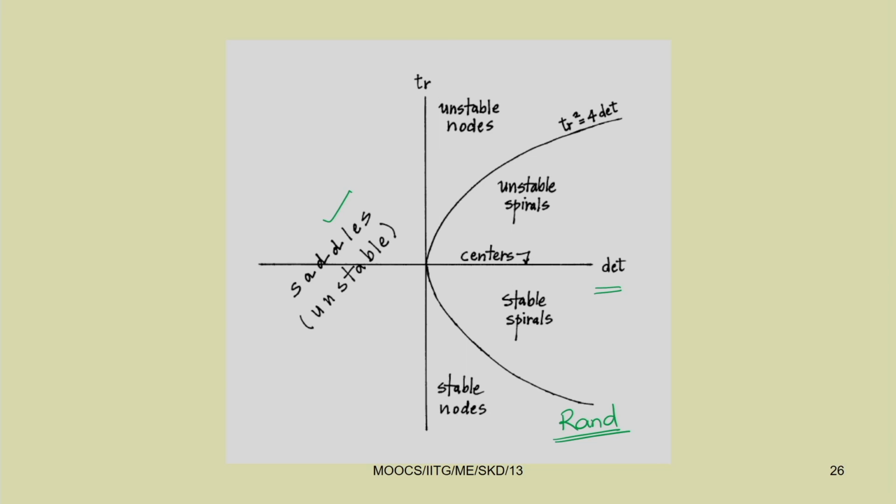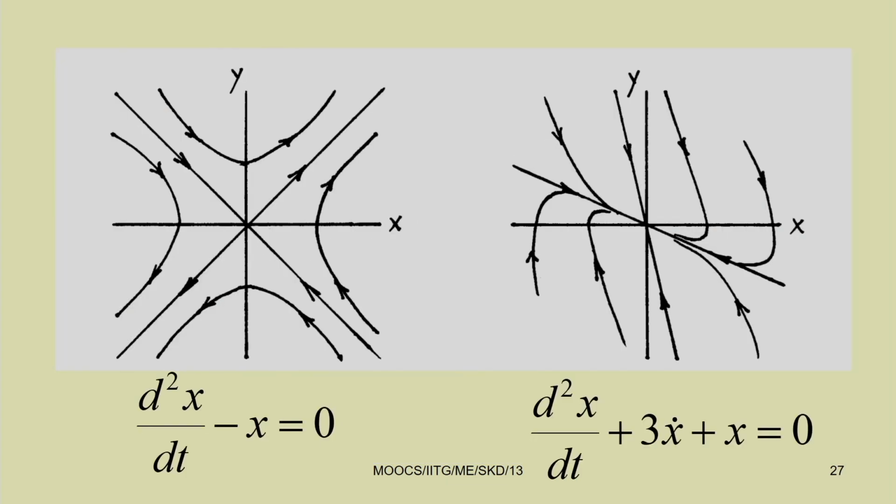So, let us take this example: d square x by dt square minus x equal to 0. The auxiliary equation becomes D square minus 1 equal to 0, so D square equal to 1, and D equal to plus minus 1.